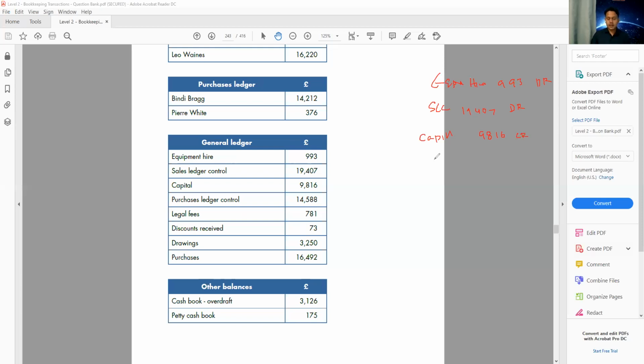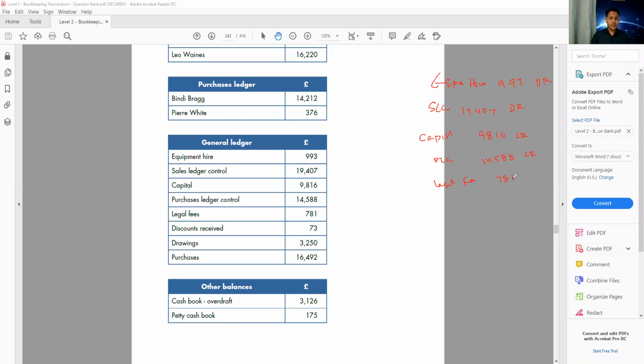Then you have purchase ledger control, that is 14,588. This is credit, it is a liability. Then you have a legal fee, 781.